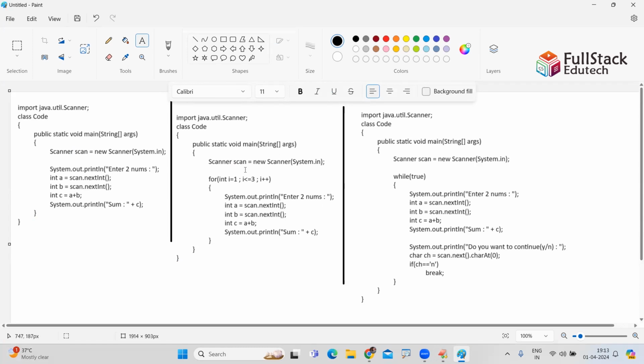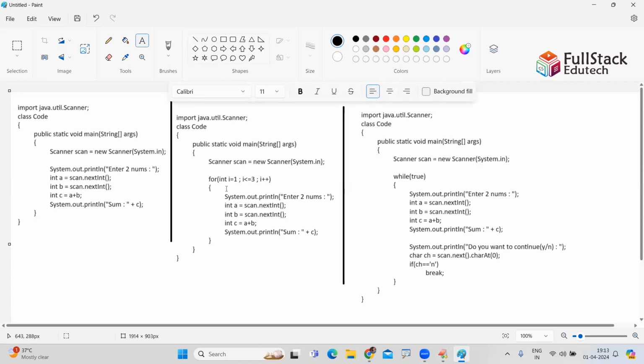Then go with the second one, for loop. Sir, I don't know how many times I need to repeat the loop, until the user wants to exit. Then it is the third one. That is the way.